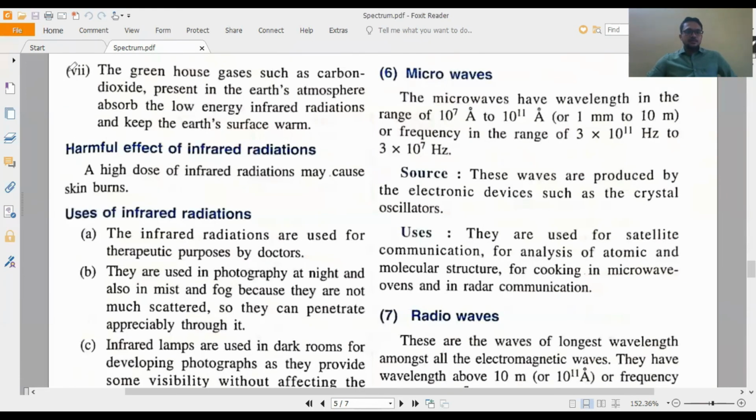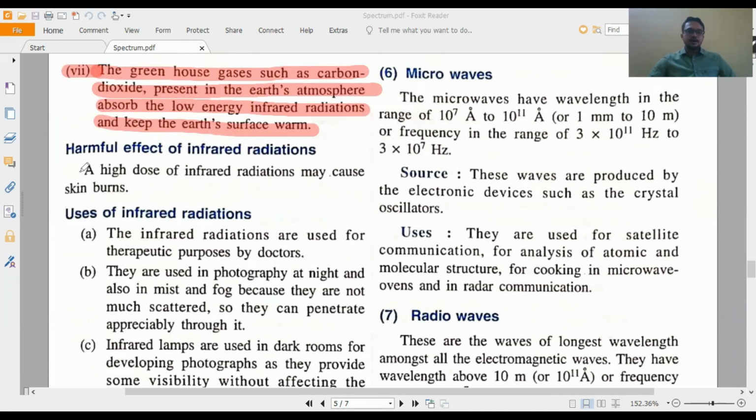And the last point is point number 7, that is, greenhouse gases such as carbon dioxide present in the Earth's atmosphere absorb the low energy infrared radiation and keep the Earth's surface warm. You all know that nitrogen is there, oxygen is there, carbon dioxide is there, hydrogen is there, helium is there. So that carbon dioxide absorbs the low energy infrared radiation and keeps the Earth's surface warm.